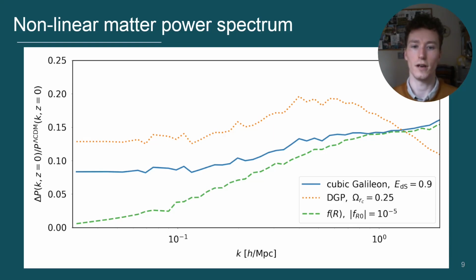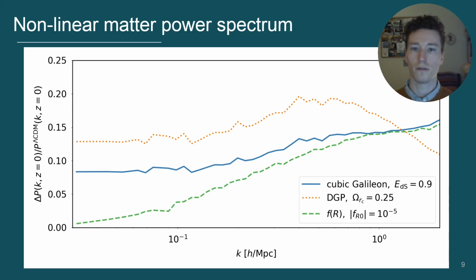Creating this Hi-Class code and running our first simulations is really just the start of this project. We have a lot of work to do verifying that our approach for the screened fifth force yields results that are accurate compared to standard n-body codes. Necessarily, we can only do this at fixed points in Horndeski parameter space that correspond to well-studied modified gravity theories such as F of R and Galilean gravity, where standard n-body simulations already exist. The other piece of the puzzle is the code that Ashim is working on, which will automatically solve the background and compute the screening quantities for arbitrary Horndeski actions. This will obviously be an extremely powerful tool once it is complete.